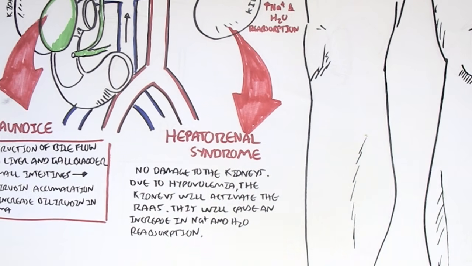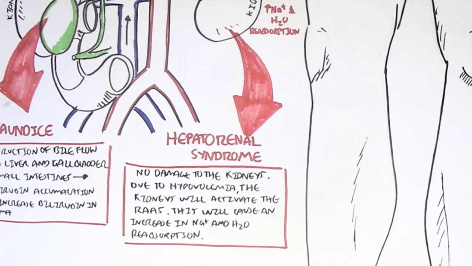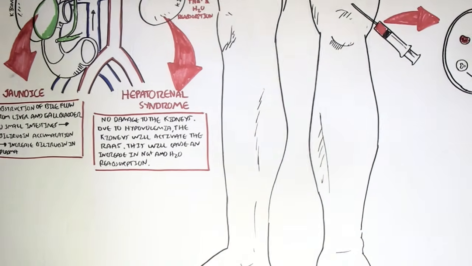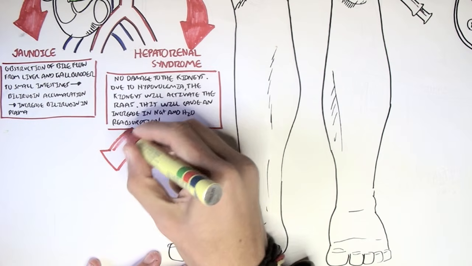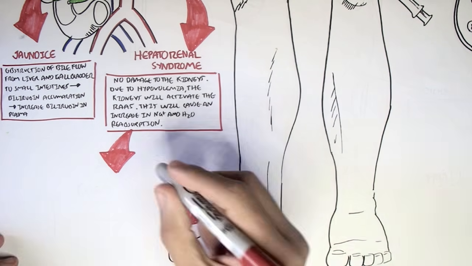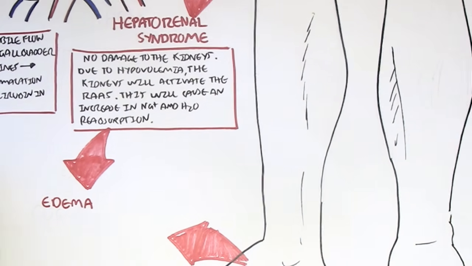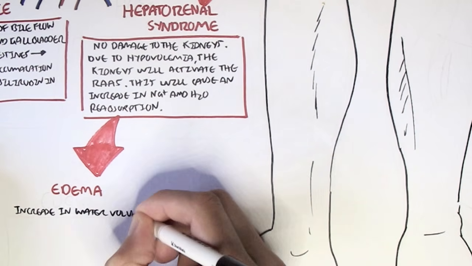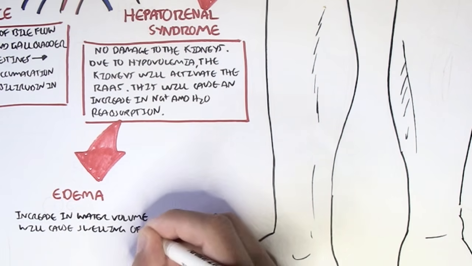But the thing is, we don't really need any more water and sodium because we already have heaps. It's just the water and sodium are in the abdominal cavity or just aren't flowing through the liver properly. This will then lead to more complications such as edema. The increase in water volume will cause swelling of the hands and ankles, the feet.